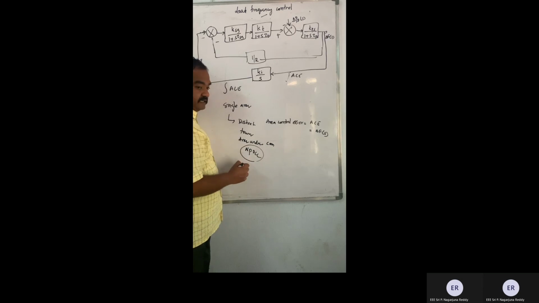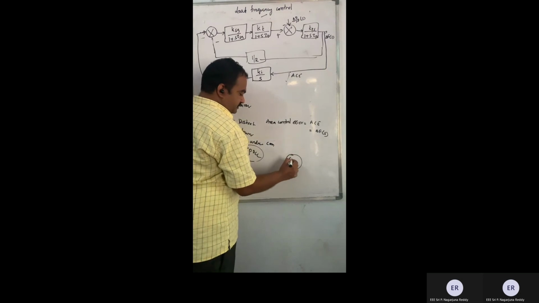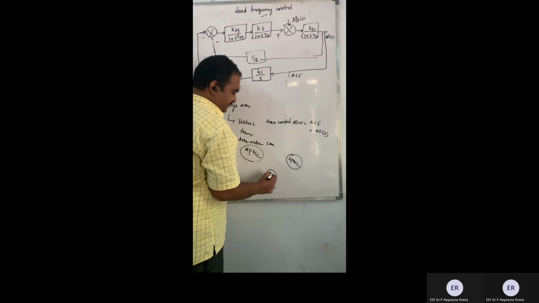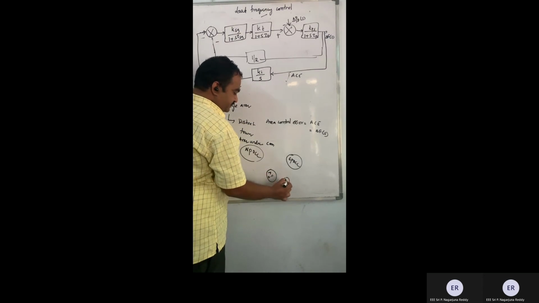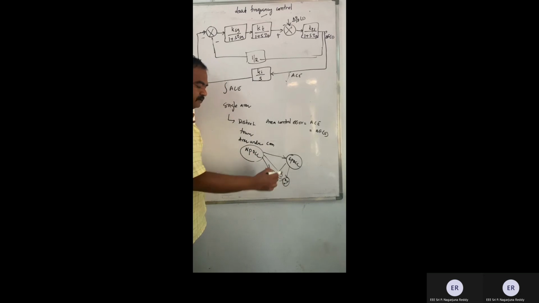So a single area is NPDCL. Now there will be other areas also. SPDCL, and in neighboring states we again have AP NPDCL and AP SPDCL. In Tamil Nadu also we have them. So all these units will be having transmission lines between them, isn't it? Like this, there will be transmission lines between them.